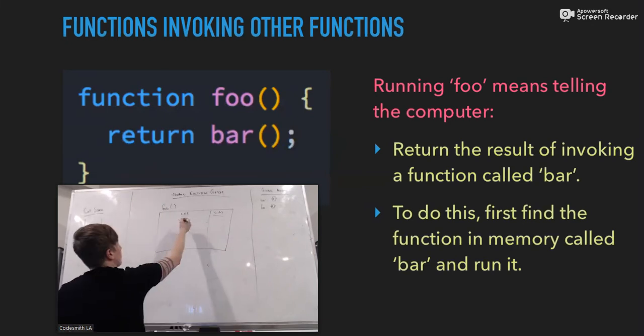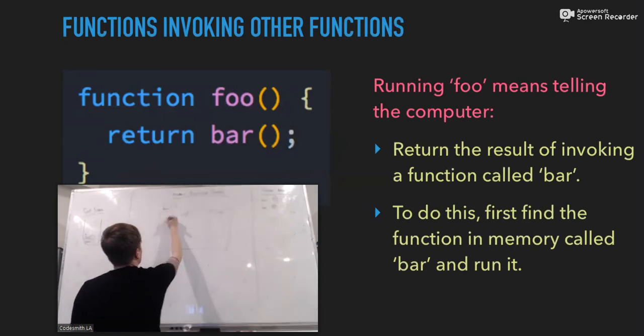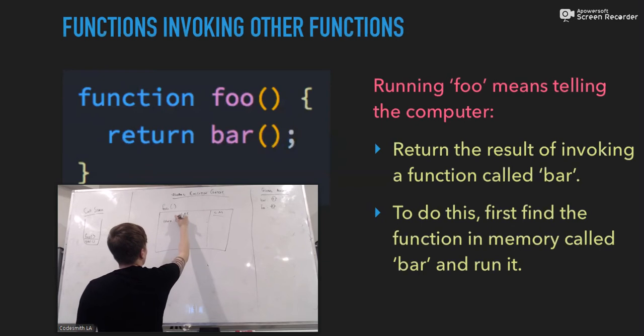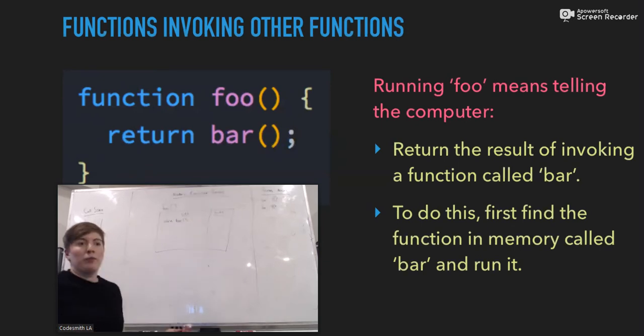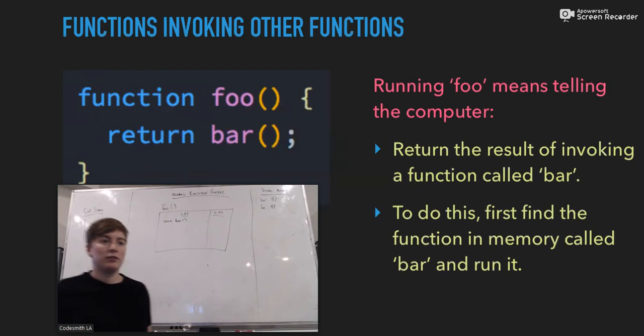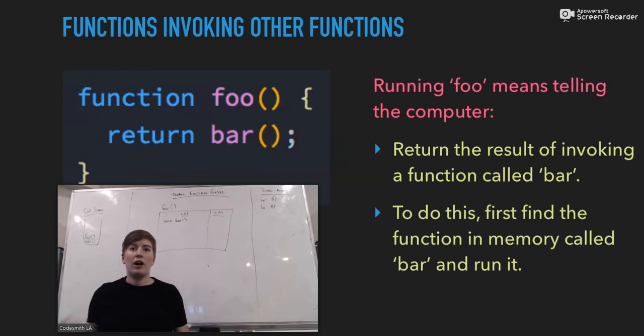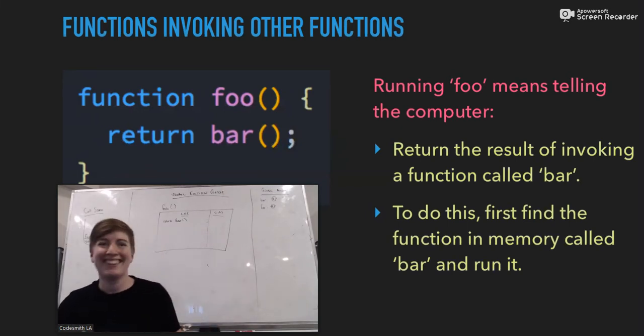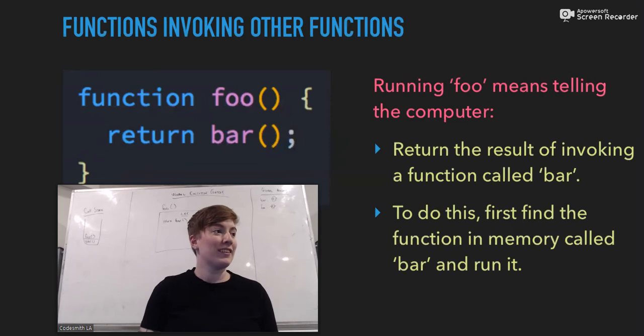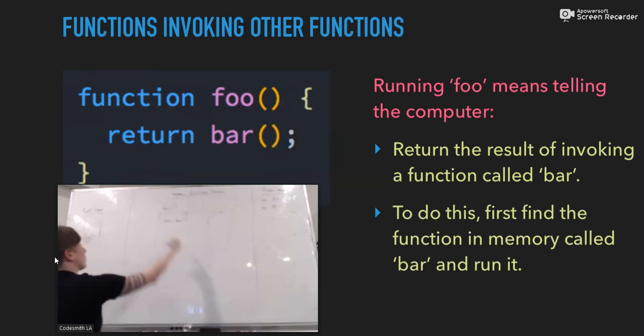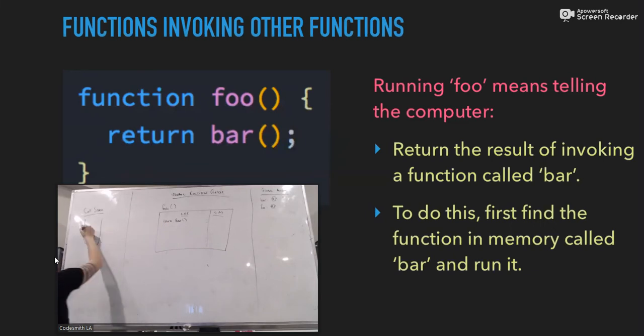So the first thing we're going to do is we see we need to return whatever the output of running bar is, right? So what happens when we invoke a function? Does it get put on the call stack? Yeah, it gets pushed on the call stack. This function invocation gets pushed onto the call stack.